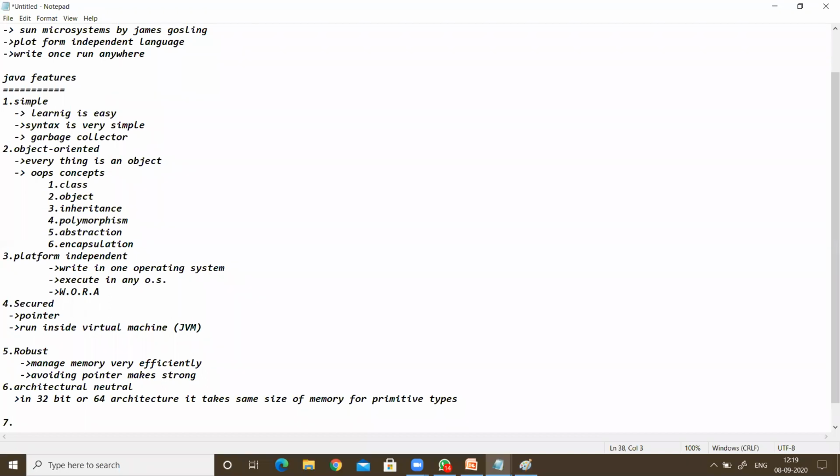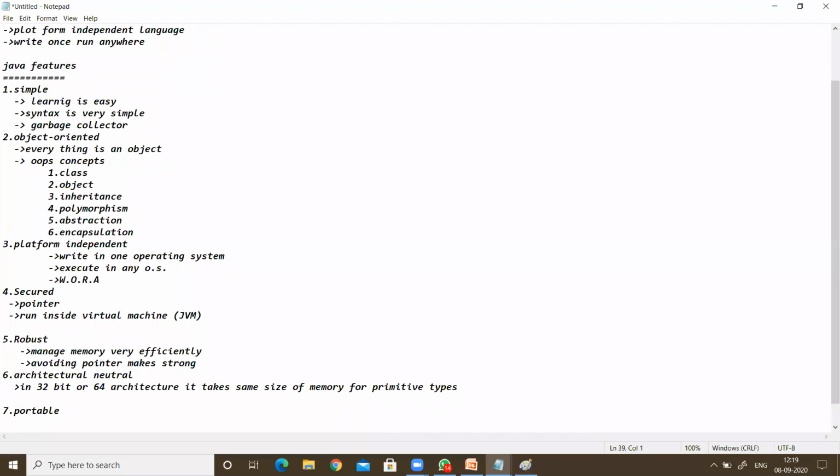The next, seventh one, is that it is a portable language. Portable language is nothing but what we already said, platform independent. That means we can write the programming in one operating system and we can execute that programming in any operating system. That means it is portable. So we can write once and we can compile that program.